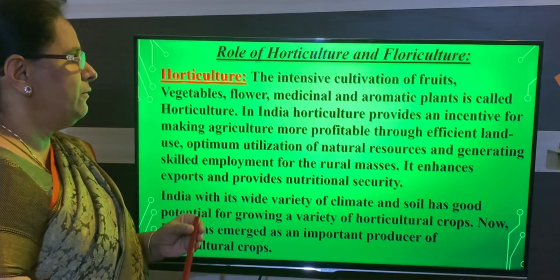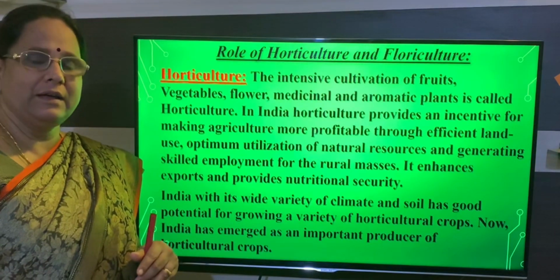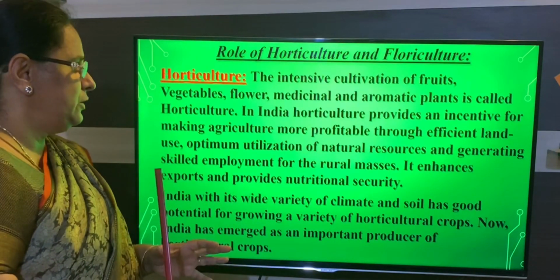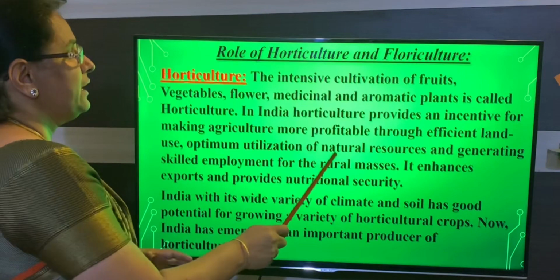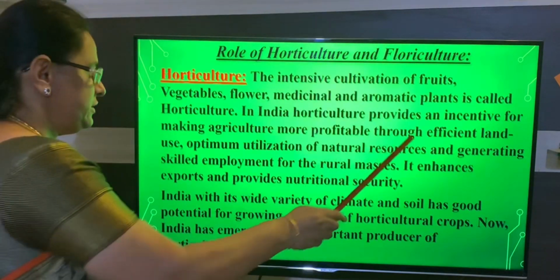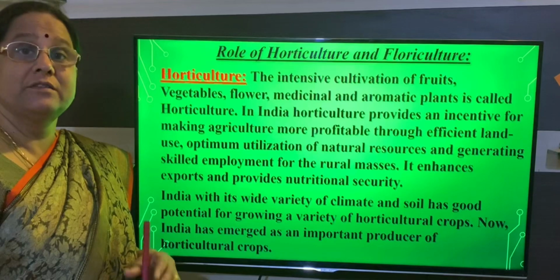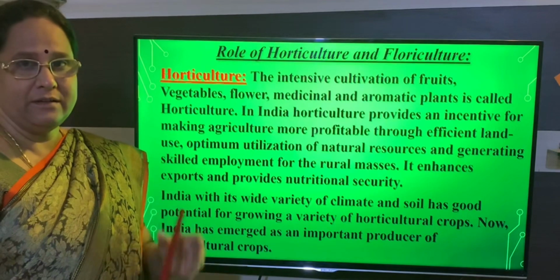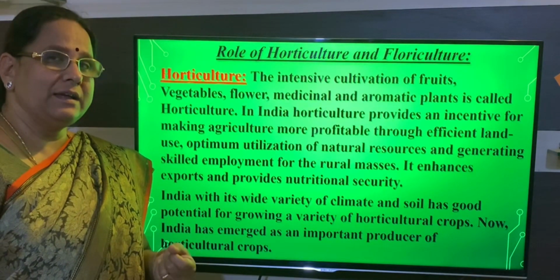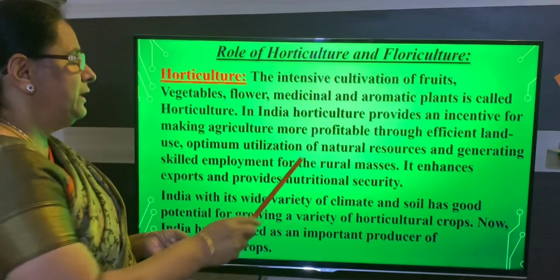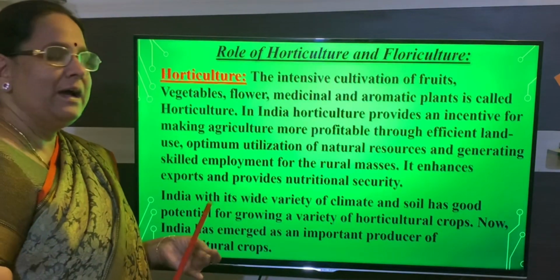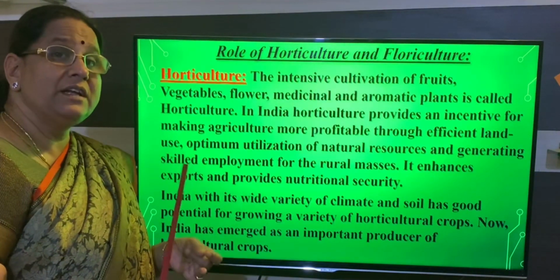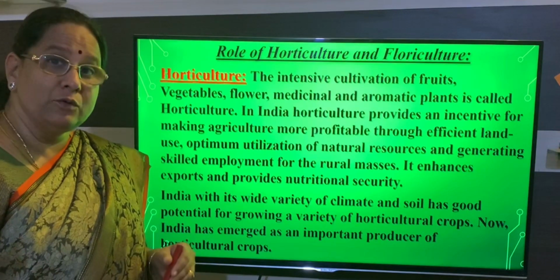Next, why are we giving so much importance to horticulture? The most important reason is that it is profitable, we try to use the maximum level of natural resources, and it also generates skilled employment opportunities in rural areas.